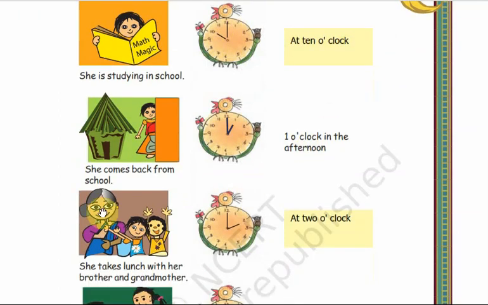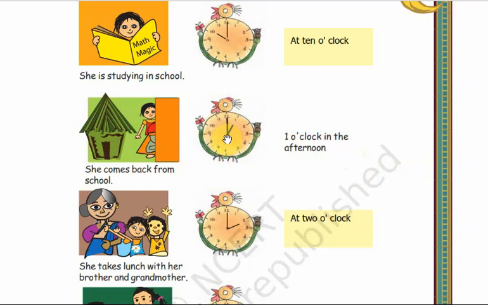Now the next picture shows that she comes back from school. So after school hours she is returning home from the school. By what time? The time given here is 1 o'clock in the afternoon. So by 1 o'clock she comes back from the school. So that you have to show in the clock: the small needle on 1 and the big one at 12. So by what time will she come back from school? She will come back from school by 1 o'clock in the afternoon.